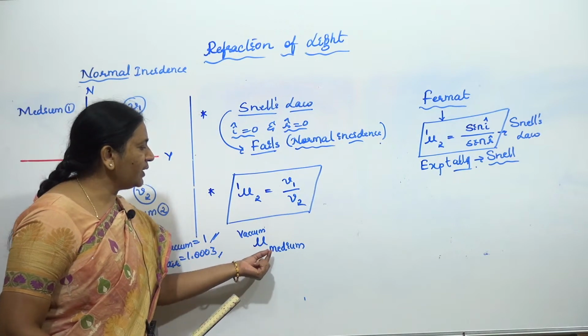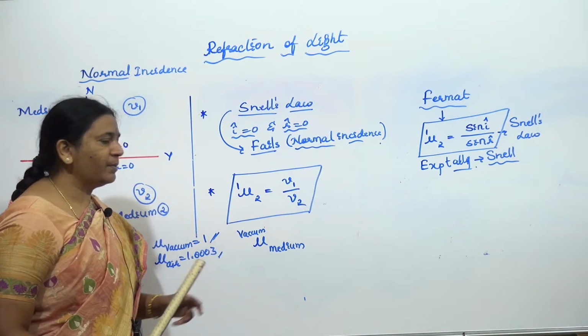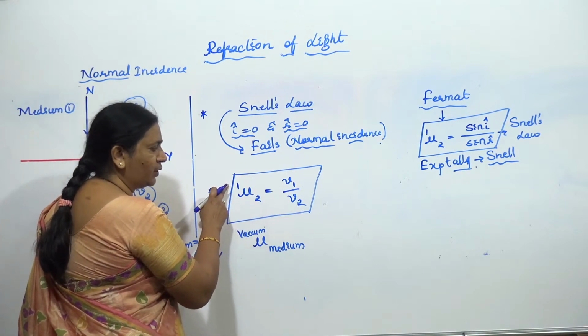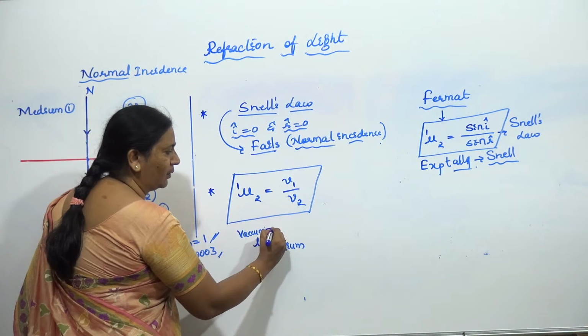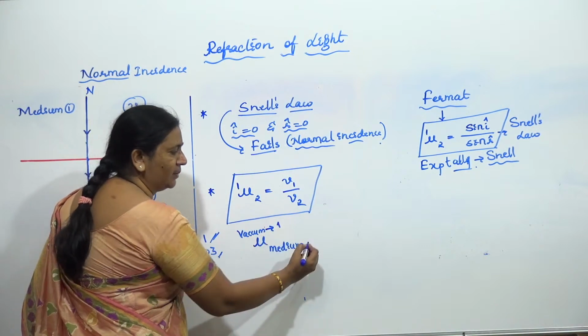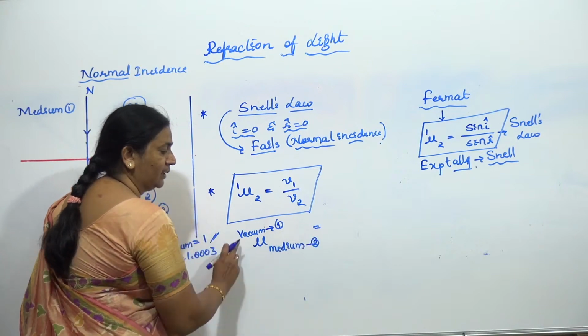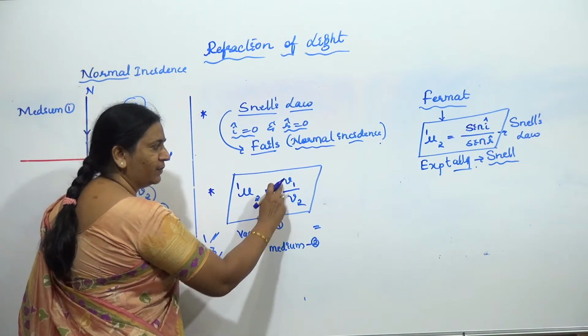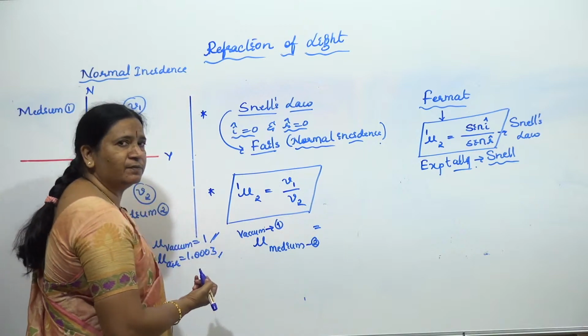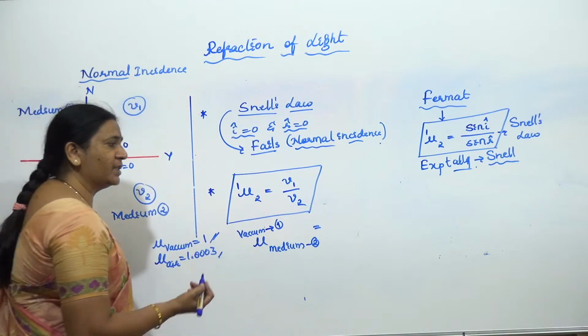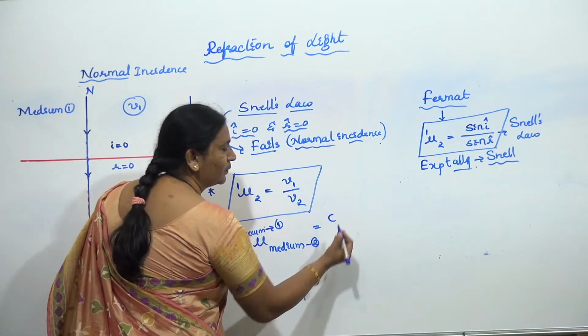So the refractive index of any medium, if I am writing it with respect to vacuum, how will you write it? Second medium with respect to first medium. This is your first medium, and this is your second medium. So how will you write this one then? Speed of light in the first medium, which is vacuum. The speed in vacuum is represented by C.